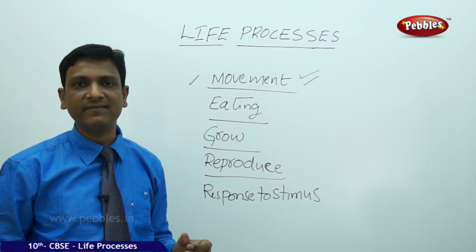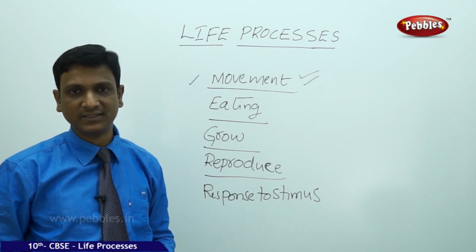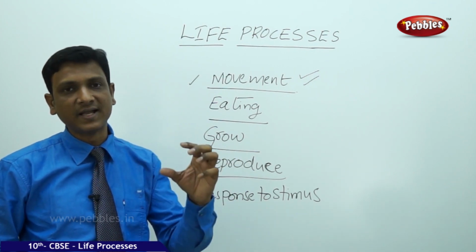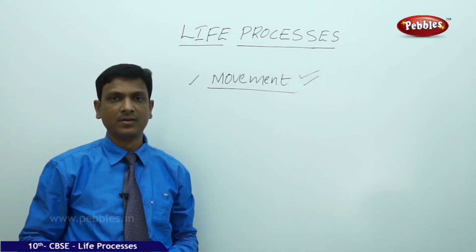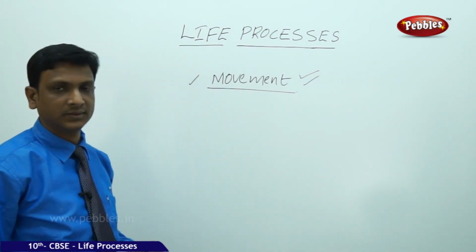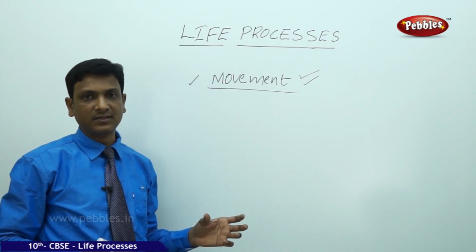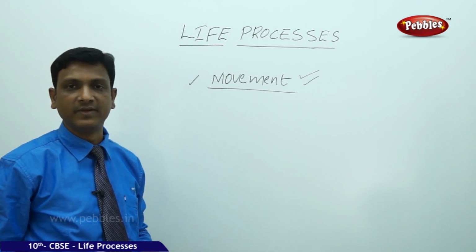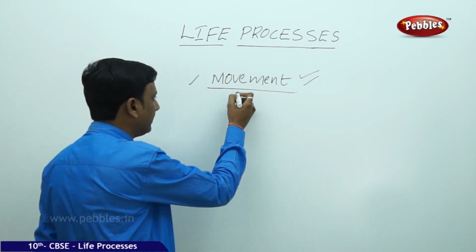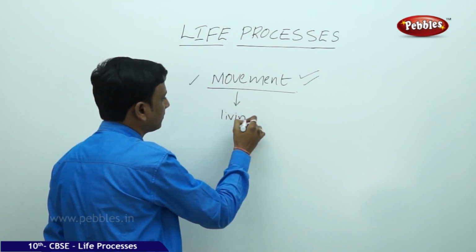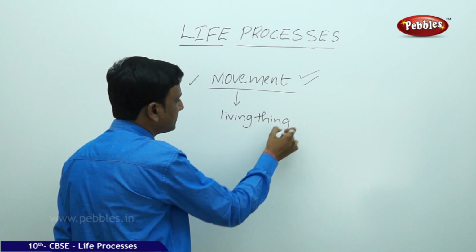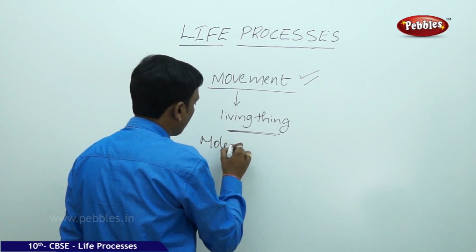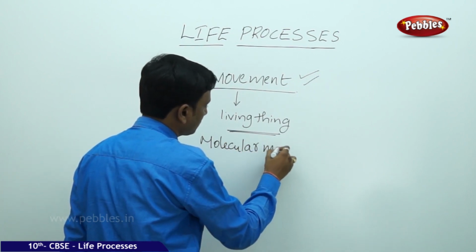So what exactly is living? How will you define that? How can you know what is a living thing? What essential characters must a living thing have? So let us come back to this movement. By using the visible movements, we cannot distinguish the living and non-living. Even in case of living things, there will be certain movements which are invisible. We can say them molecular movements.